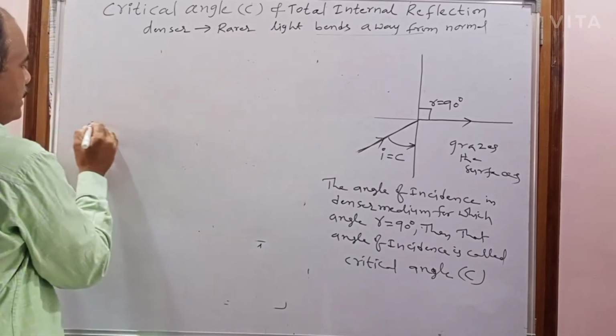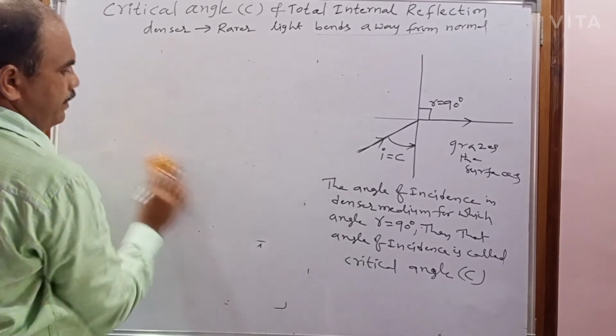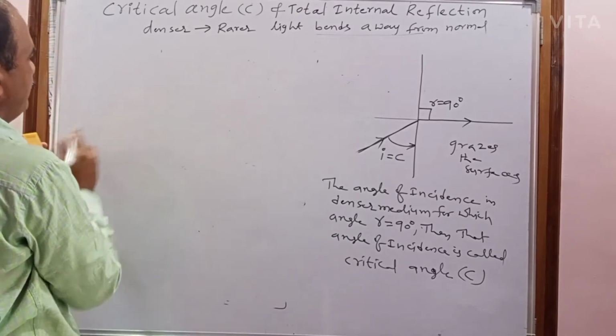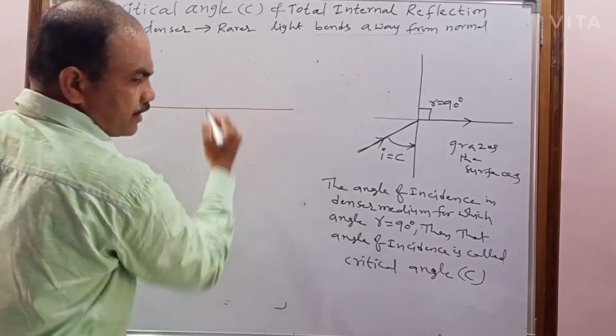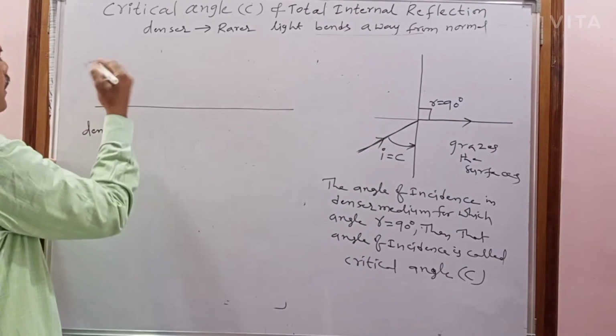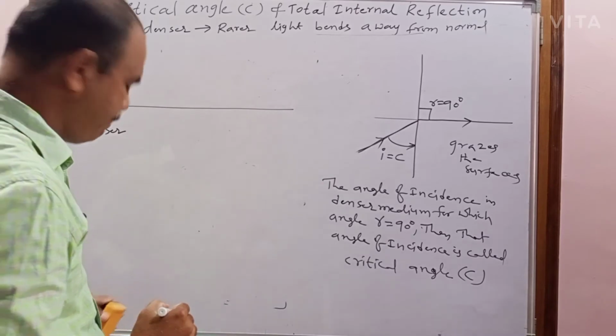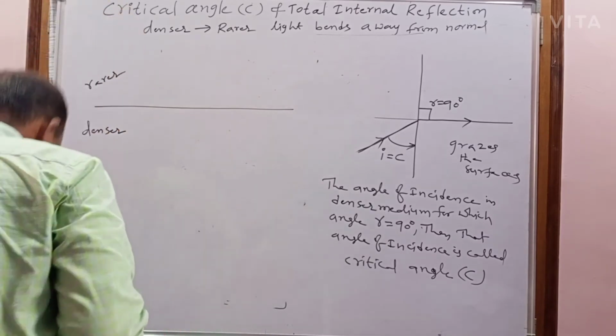Now consider this is the surface separating the two media. Below the surface, the medium is denser, and above the surface, the medium is rarer. Now the light ray is traveling from where to where?